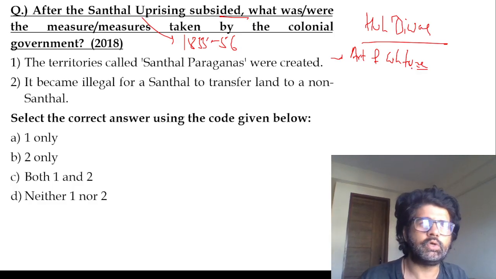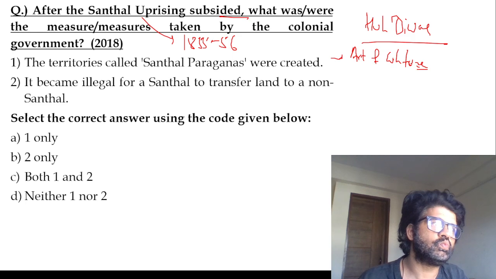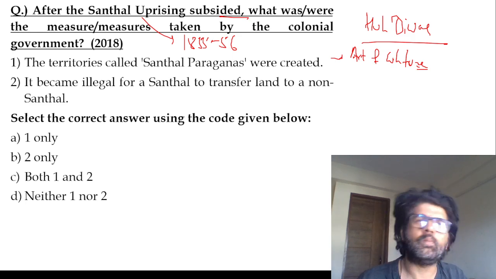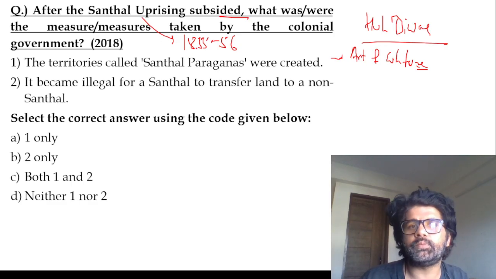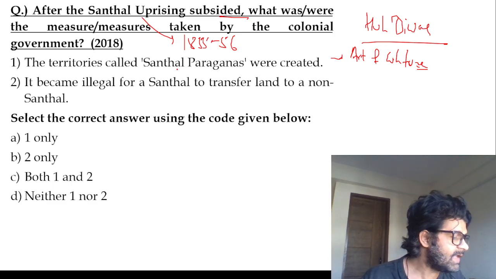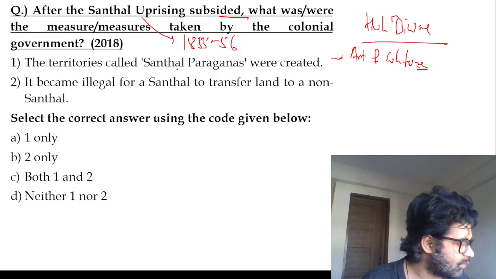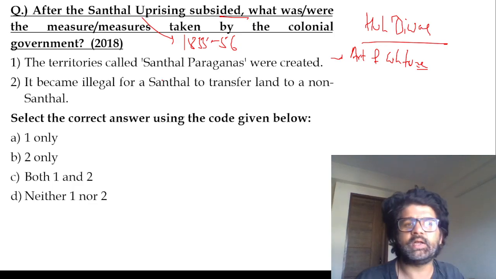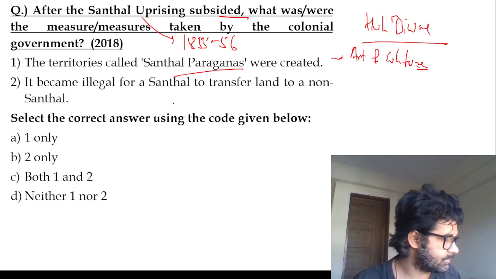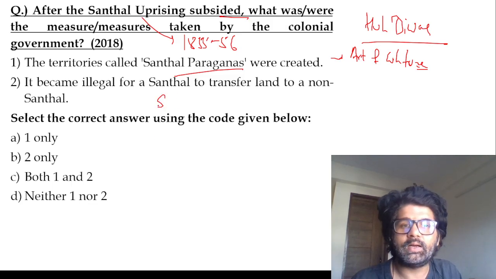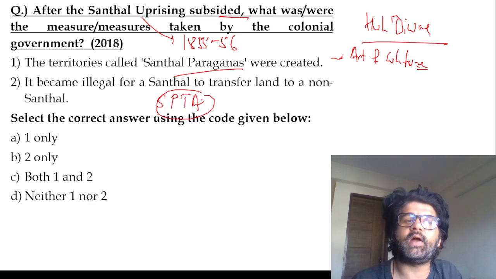Santhal uprising, Munda rebellion, Ulgulan, Santhal, Sidho Kanho. Then what happened? Why were these people protesting? Because outsiders came, and the land was getting transferred to non-tribal people. To appease this, the Santhal Pargana Tenancy Act was passed, via which it became illegal for a Santhal to transfer land to a non-Santhal.